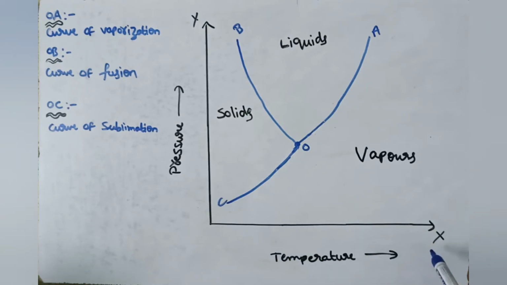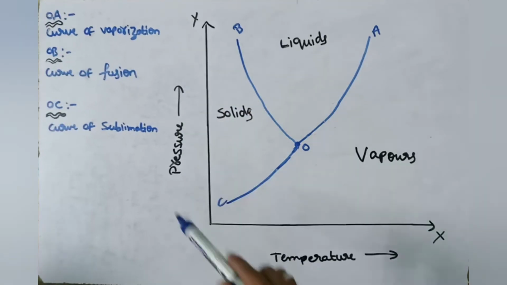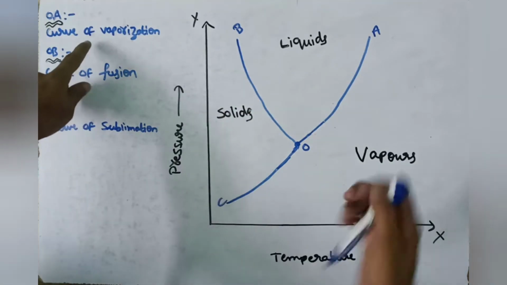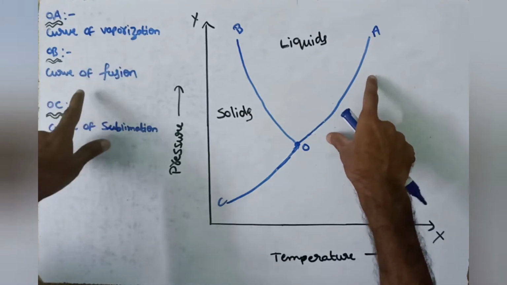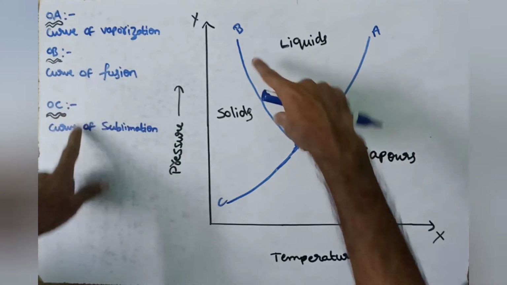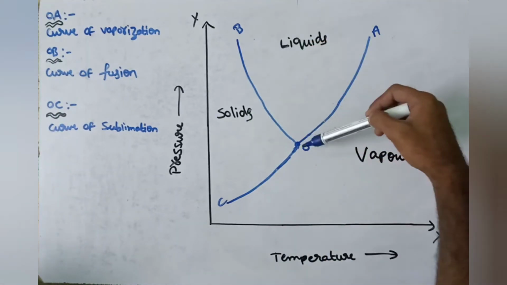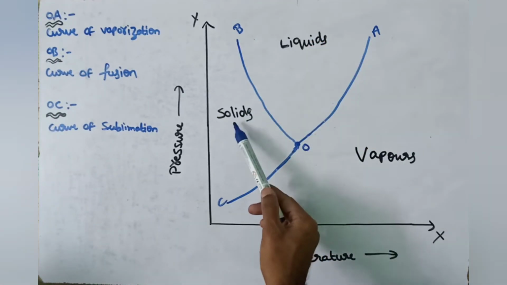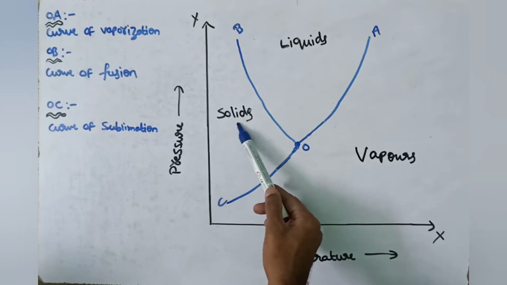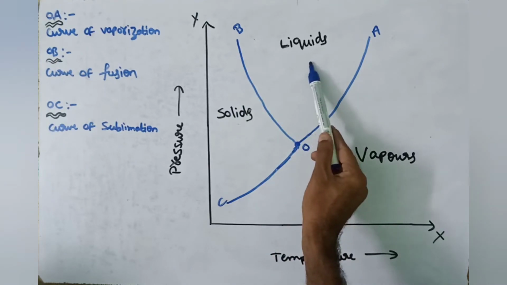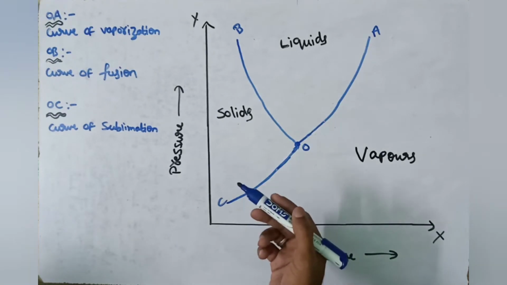Temperature along the x-axis increases, and pressure along the y-axis increases. Here the OA curve is the curve of vaporization, the OB curve is the curve of fusion, and the OC curve is the sublimation curve. On the OB curve, on the left side of the curve the substance is in solid state, and on the right side of the curve the substance is in liquid state.